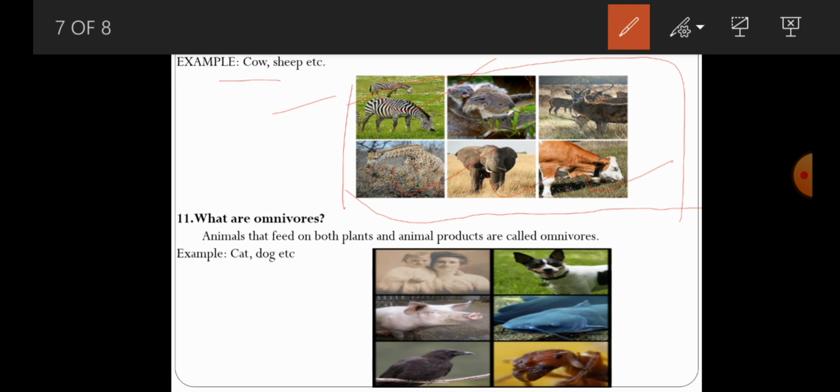Similarly, omnivores also there. Omnivores means some of the organisms feed on both plant and animal products. Such organisms are commonly called as omnivores. Example for omnivores, cat, dog, some other organisms also there. This is the picture of omnivores. Here human being is there, dog is there, pig is there, fish is there. These organisms are commonly called as omnivores, that feed on both plant and animal products.